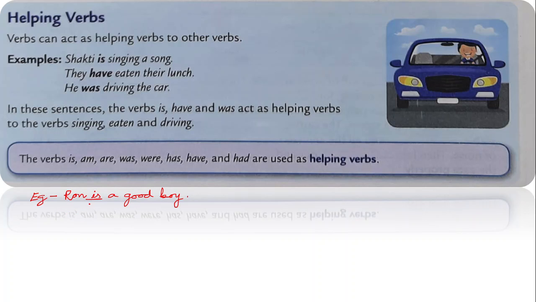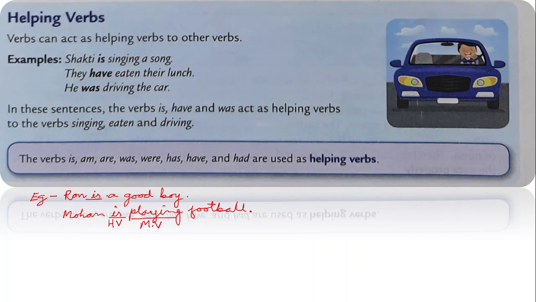But before that, suppose here: Mohan is playing football. Now in this case we have is as helping verb and playing as main verb. This is the main verb and this is the helping verb.